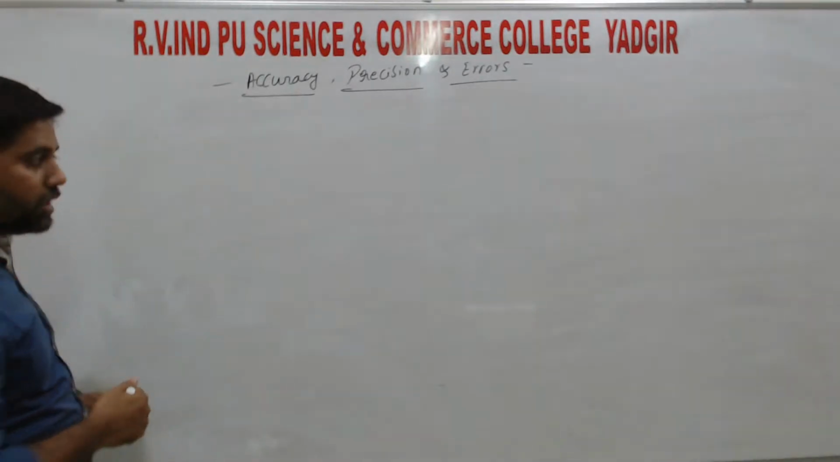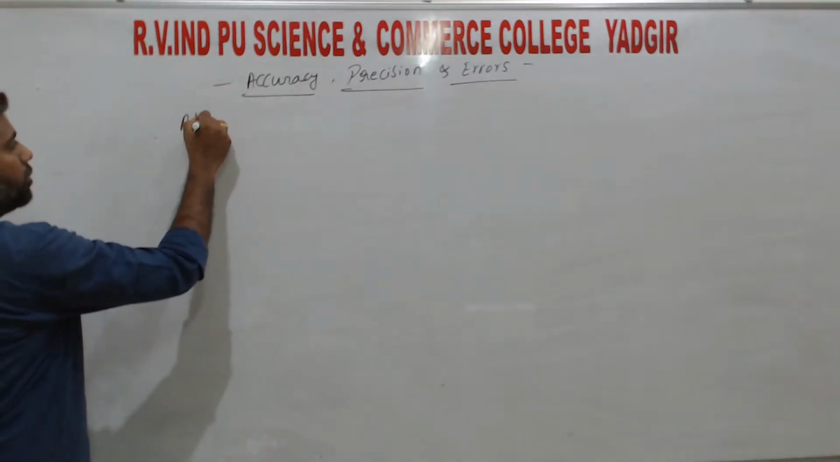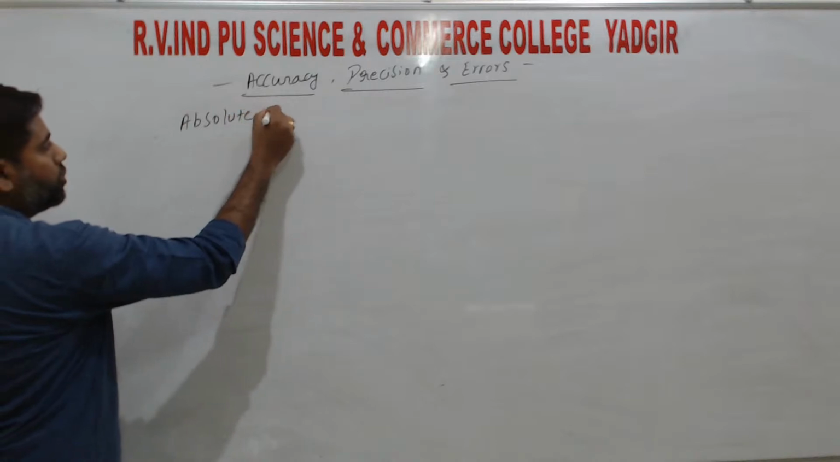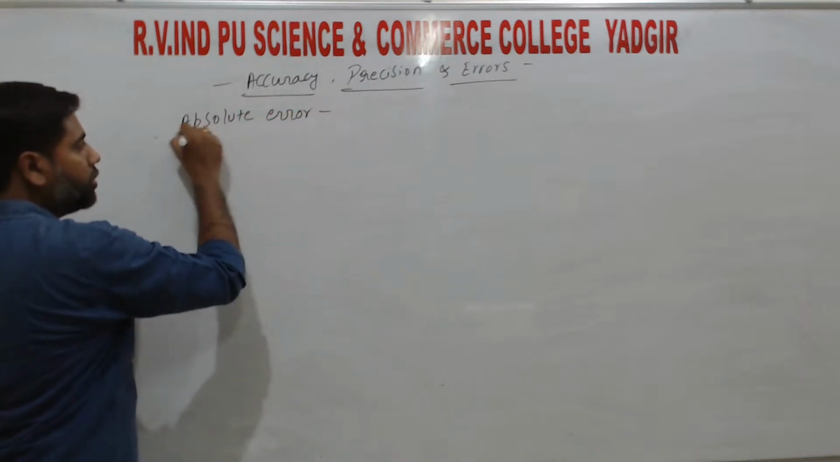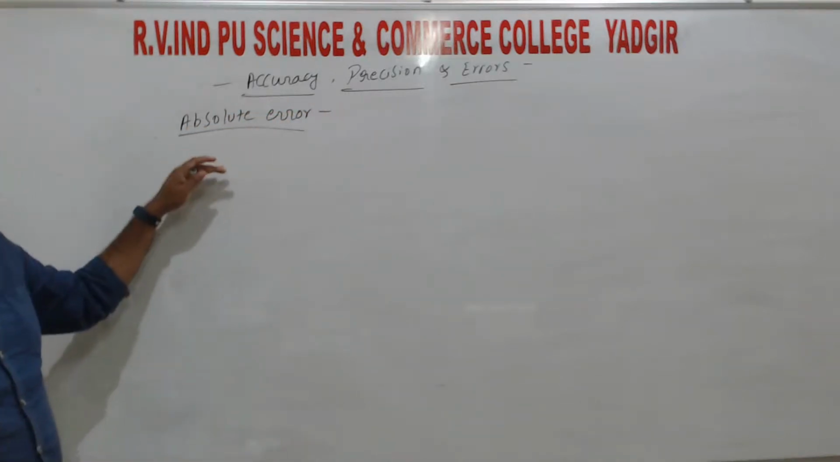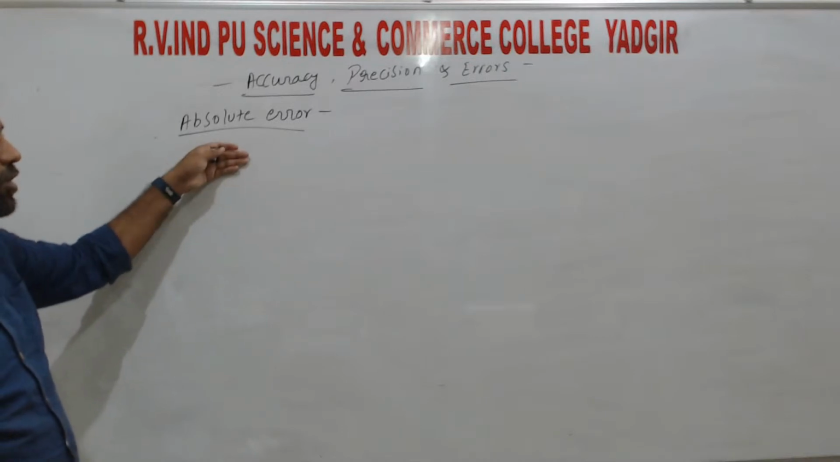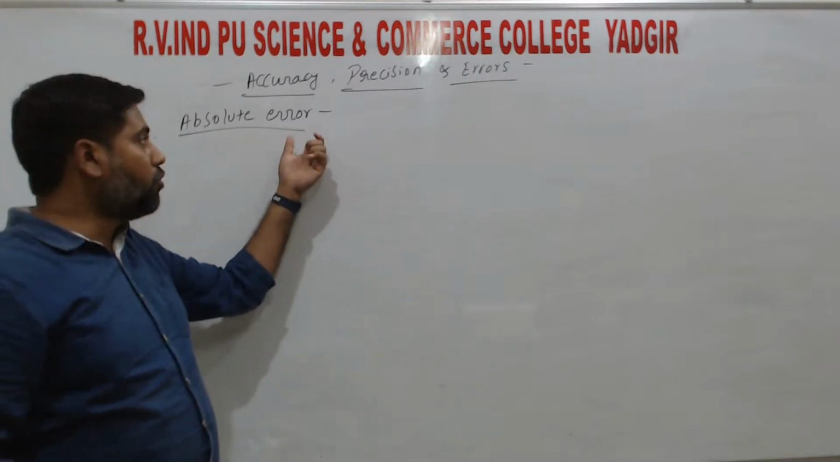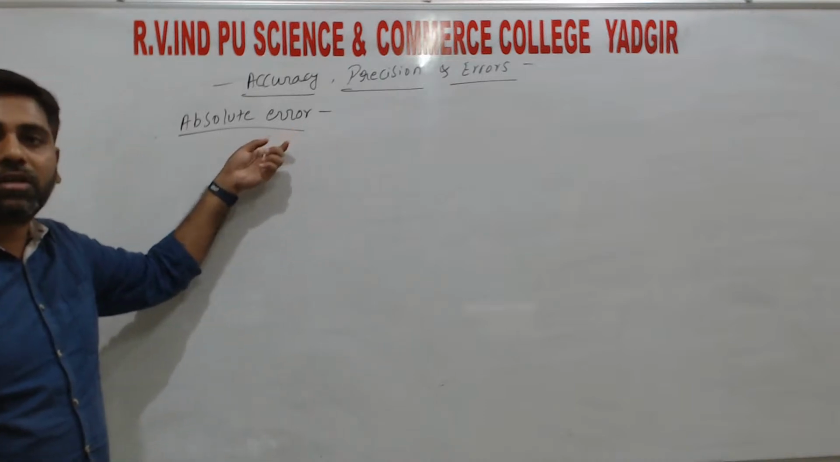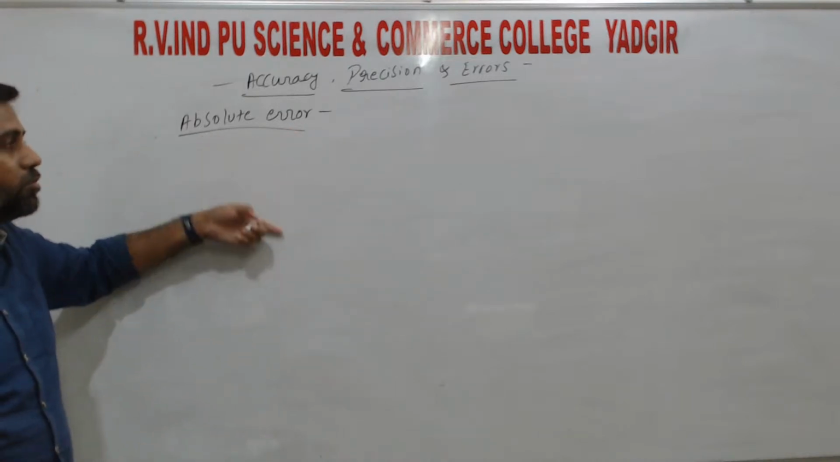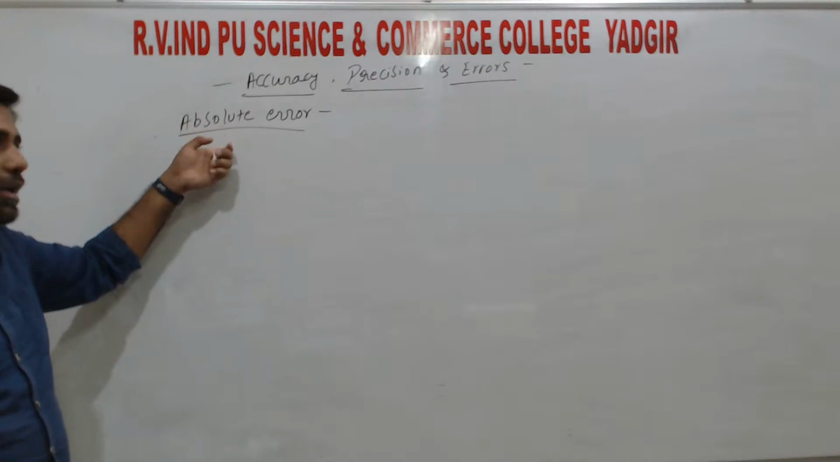So the first one is absolute error. So it is important, you can get 1 mark chances there. So what are absolute errors? So, types of how we represent errors. How do we represent errors, and in problems we can use these errors, right?